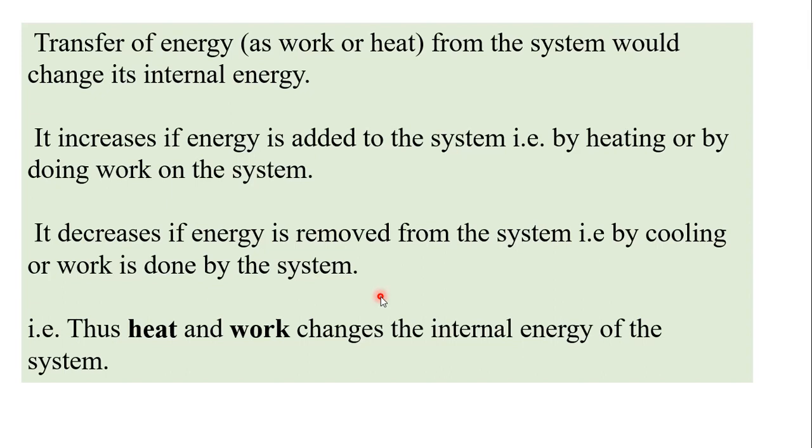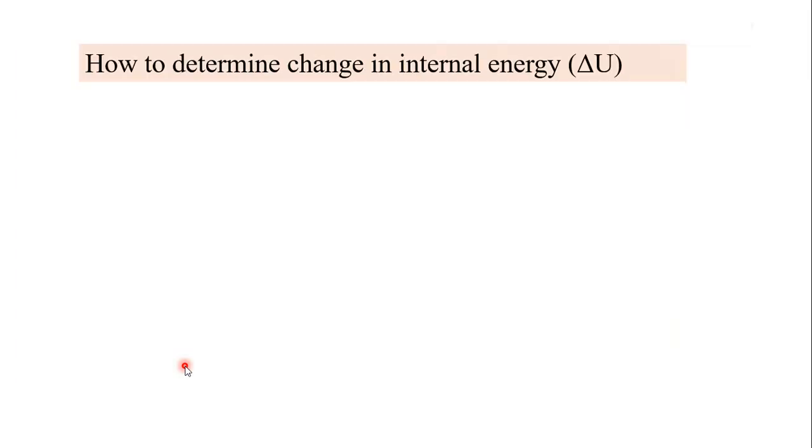So by check or by cash you can change your balance in your account. Like this, heat and work change the internal energy of the system. How to determine the change in internal energy, that is delta U, we will see with some examples.